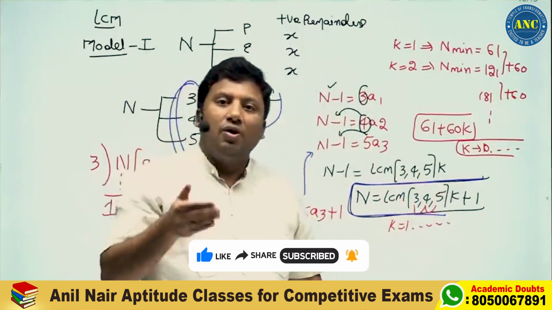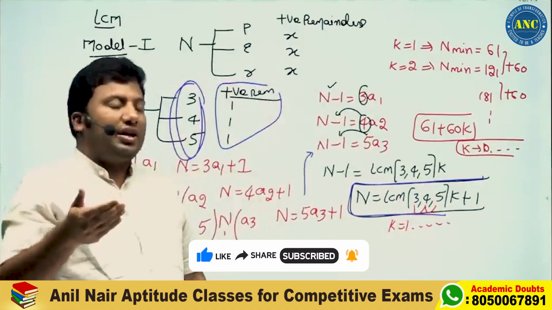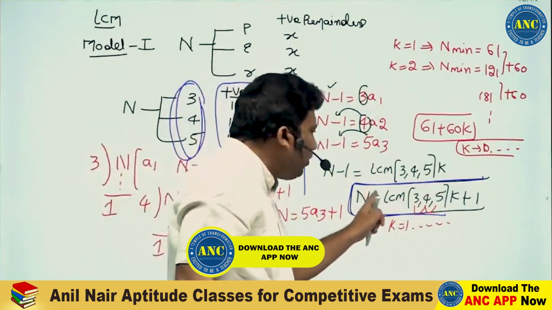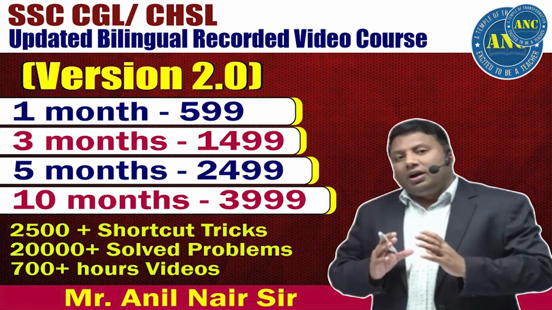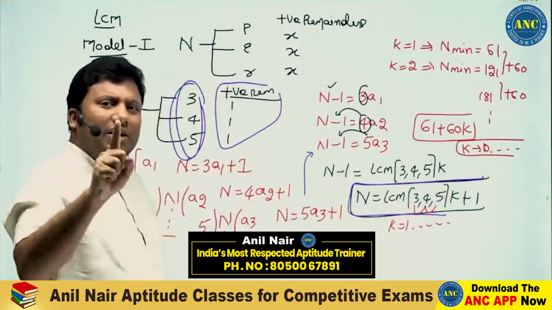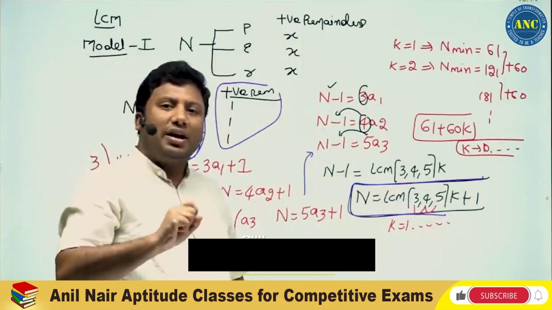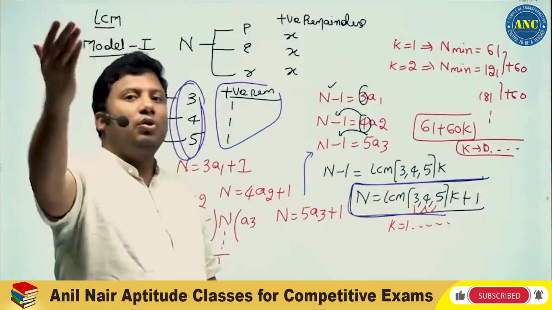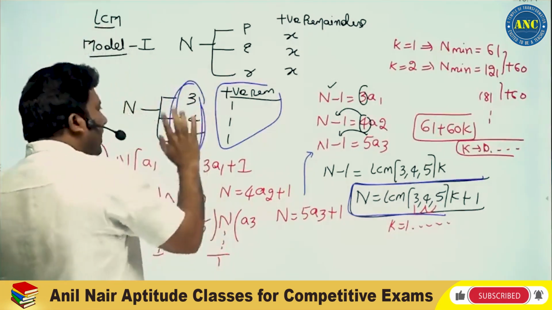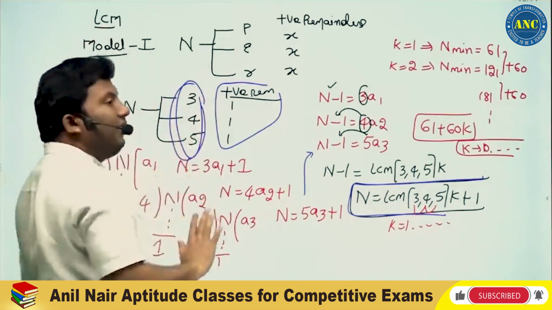K is nothing but the quotient. K value 0 means n gets minimum value 1. 1 divided by 3: 1 cannot be divided by 3. If the numerator is less than the denominator, it cannot be divided, so the numerator will be written. 1 cannot be divided by 4. 1 cannot be divided by 5.